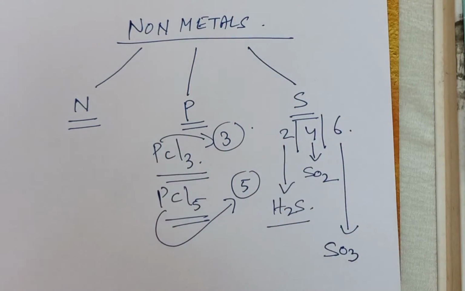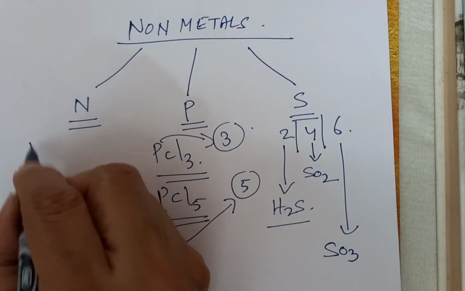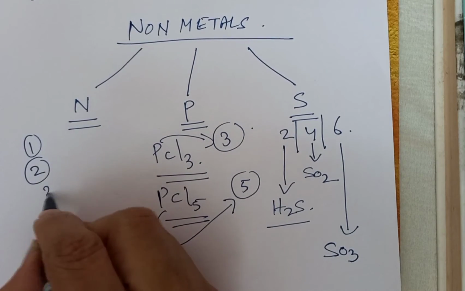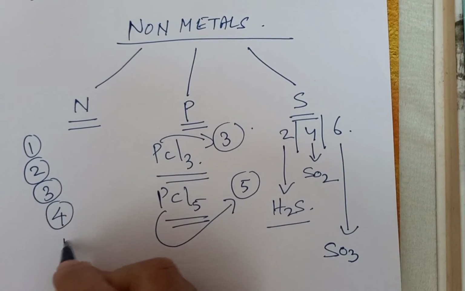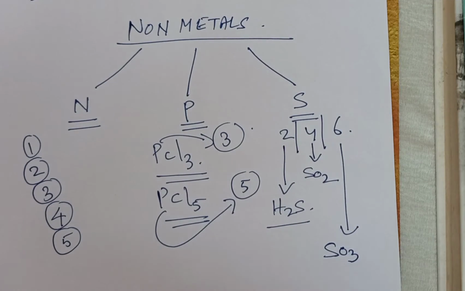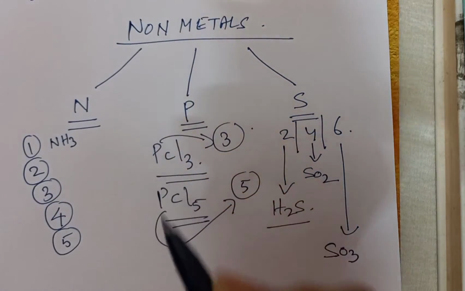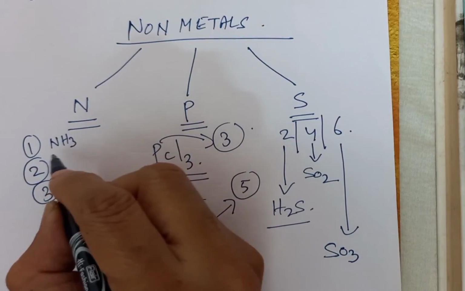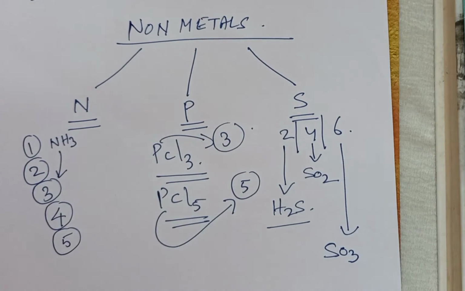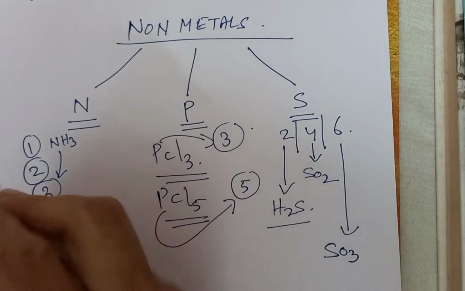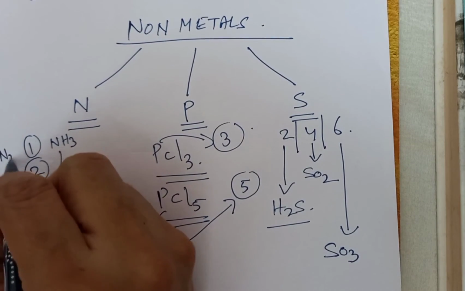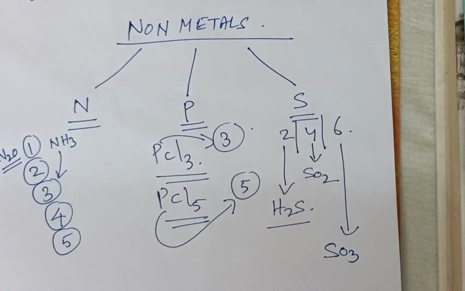Now nitrogen. It's a very interesting element. It exhibits valency 1, valency 2, valency 3, valency 4, valency 5. Now, in case of ammonia, NH3, it exhibits valency 3. Okay. Now, valency 1 in N2O. In N2O, the valency of nitrogen is 1.